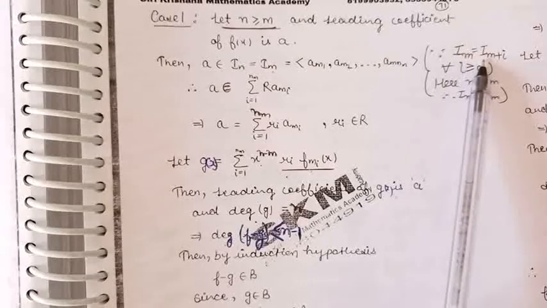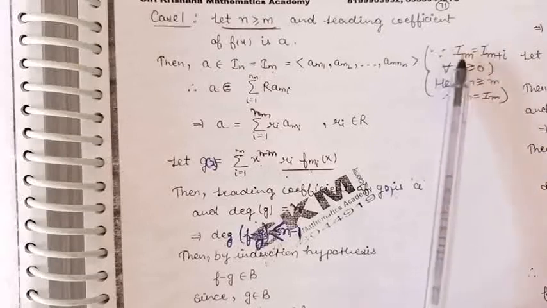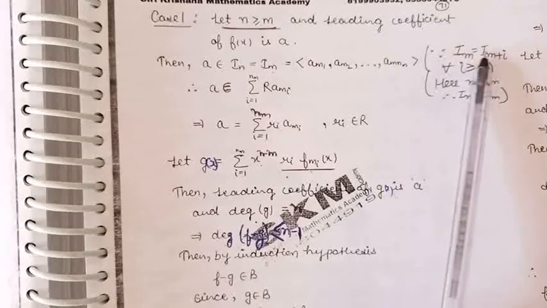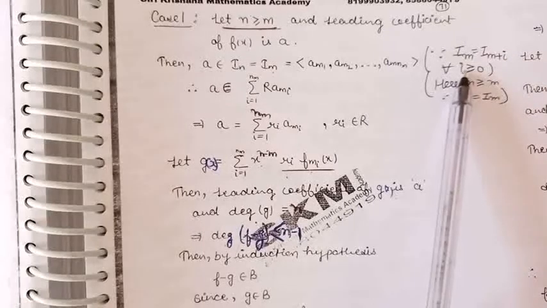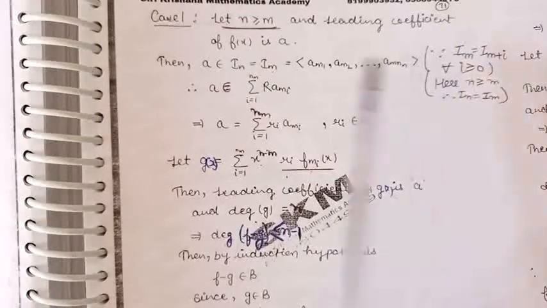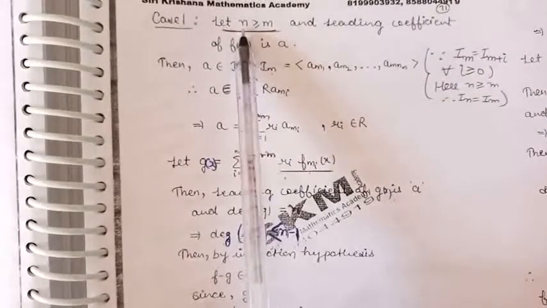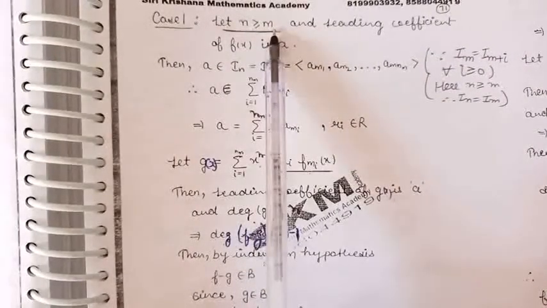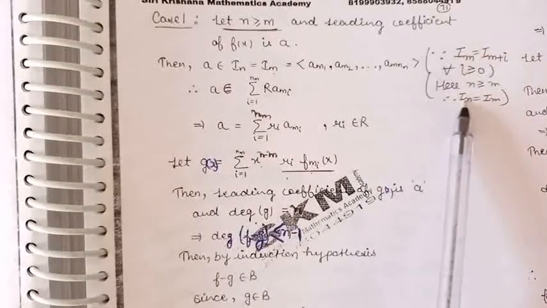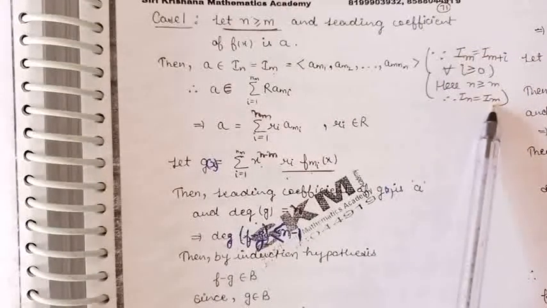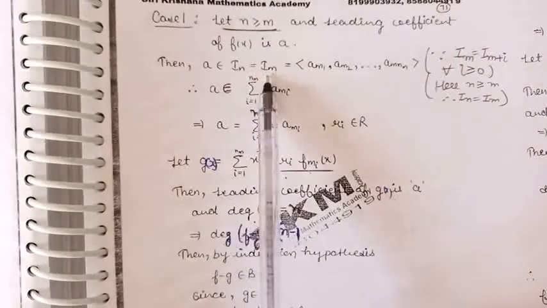Means in general we can say that I_m is the same as I_{m+i} for every i greater than or equal to 0. So here in this case we have considered n greater than or equal to m. By using this condition we can say that I_n will be the same as I_m.